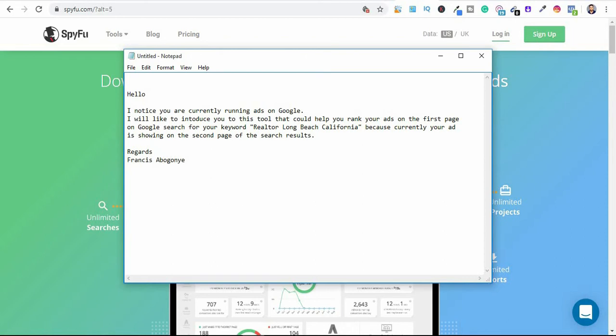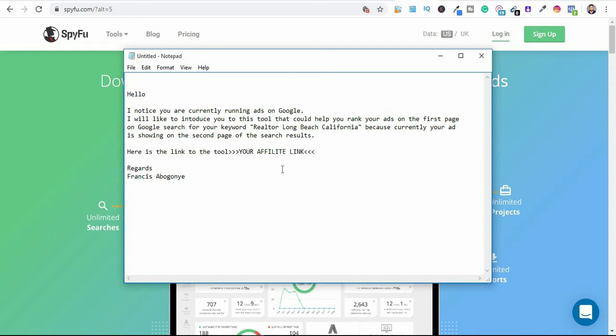So you can just pause this page to screenshot this particular section, so you can get the idea of how you can use this as a template to send these business owners a message. And somewhere here, before saying the regards, you can just put the tool here: Here is the link to the tool. So you can just do something like this, then put your affiliate link here.